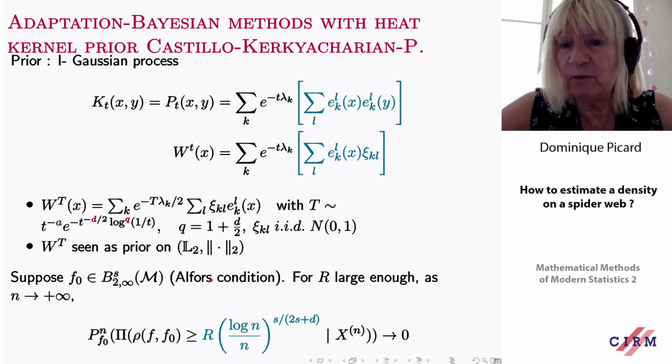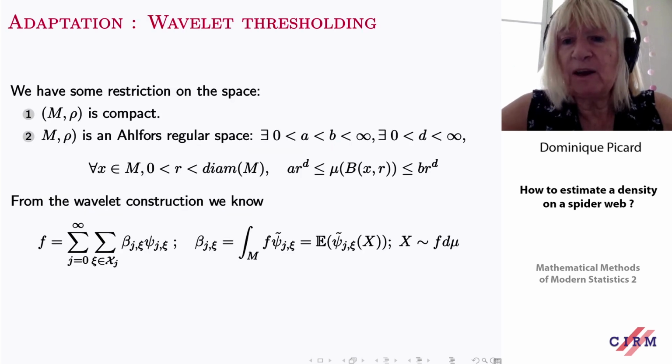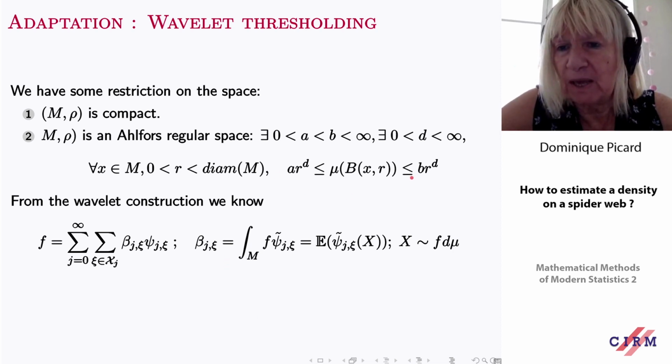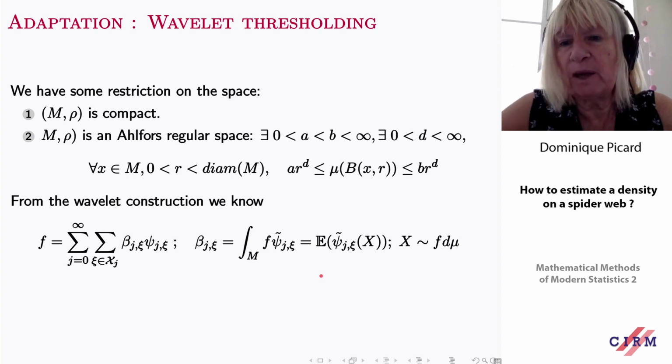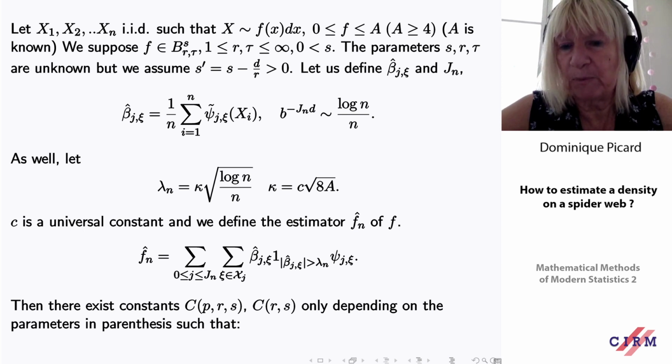But it was not exactly the same result because it was in a Bayesian context, and it was assuming Ahlfors' condition. But here I wanted to emphasize that in the case where we have Ahlfors' condition, I mean where all the balls have measure behaving like r to the d, then we have a wavelet construction, which comes from people in harmonic analysis, and we can do wavelet thresholding as usual, and we obtain the minimax result with a logarithmic term, of course.